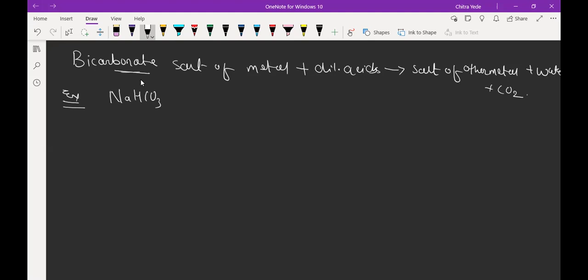Is it or not? Eno powder also contains sodium bicarbonate. It is baking soda. So we can eat that also in order to reduce hyperacidity of the stomach. You're getting the point?